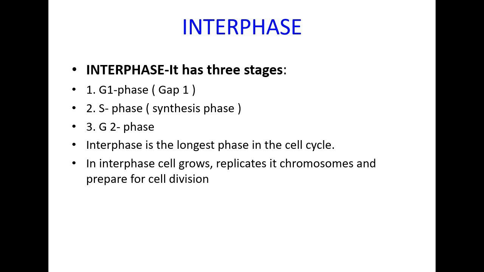Interphase has three stages: G1 phase or gap 1 phase, S phase or synthesis phase, and thirdly G2 phase. Interphase is the longest phase in the cell cycle. In interphase, the cell grows, replicates its chromosomes and prepares for cell division.